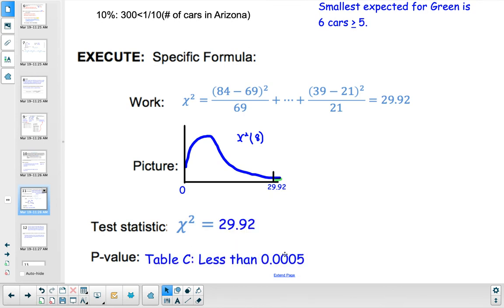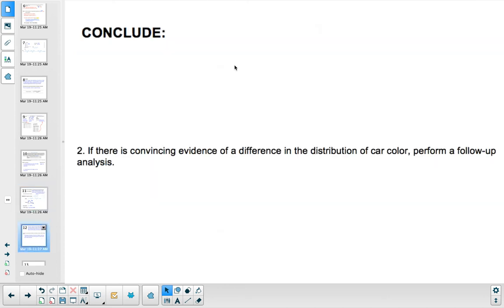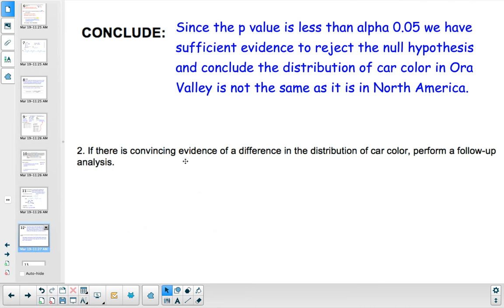And if we calculate our p-value on table C or do chi-squared CDF with this lower bound of 29.92, our upper bound infinity, and a degrees of freedom of the number of categories minus 1. So we had 9 minus 1, degrees of freedom is 8. Okay, so we have significant results. So in our conclusion, since the p-value is less than alpha, we have sufficient evidence to reject the null hypothesis and conclude the distribution of car color in Oro Valley is not the same as it is in North America.